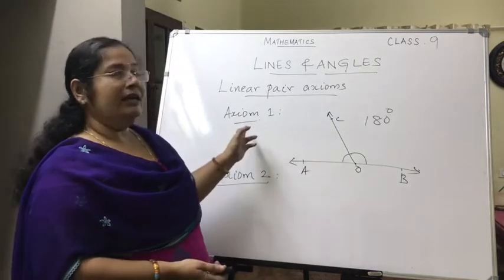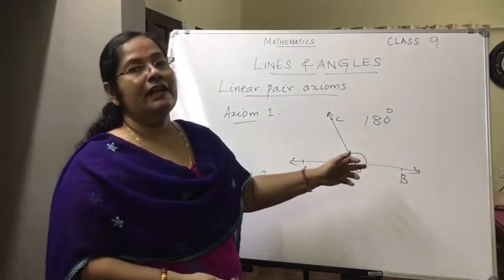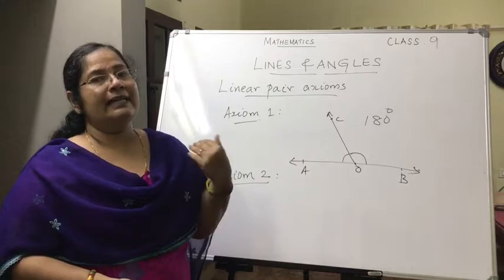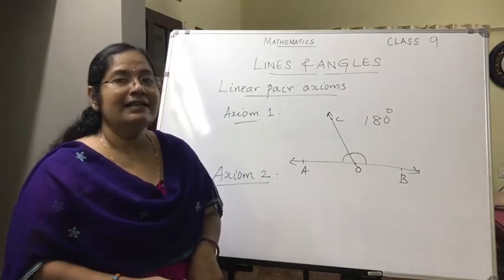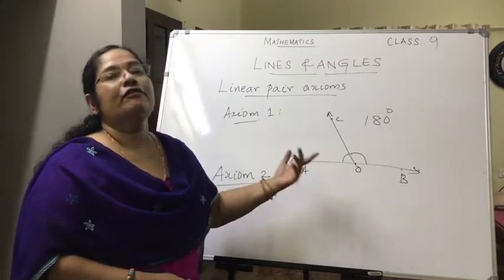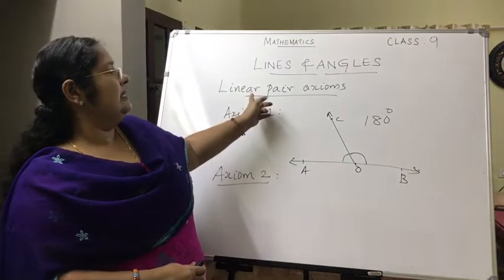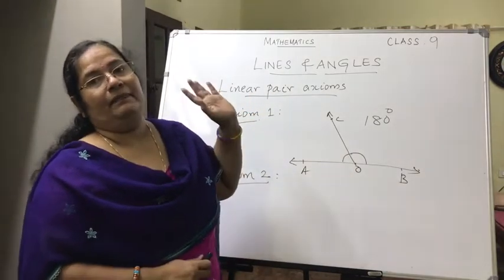So axiom 1 is, if a ray stands on a line, the sum of adjacent angles so formed is 180. The converse of that is axiom 2. If the sum of adjacent angles is 180 degrees, then the uncommon arms form a straight line. So these two together are known as the linear pair axiom. Is that clear for you?